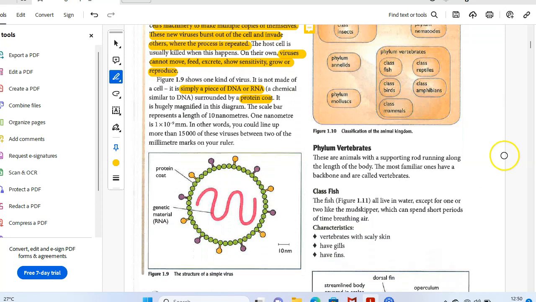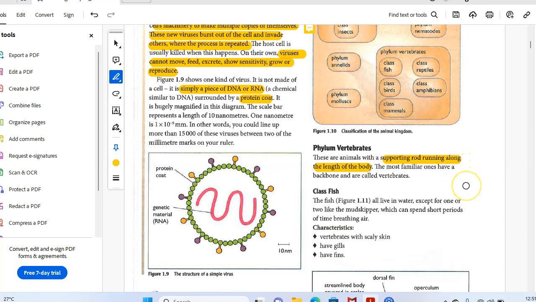Phylum Vertebrata. Vertebrates have a vertebral column. The vertebral column is a supporting rod which runs along the length of the body. It starts from the head, and it covers your whole back.